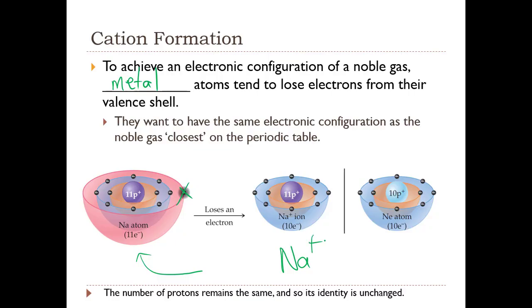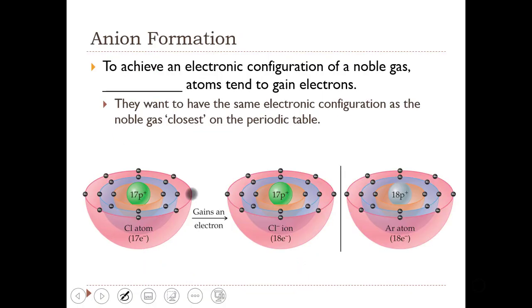So we have a net charge of +1. So we have a sodium cation, but the electron configuration of the sodium cation is like that of a neutral neon atom. So that was just an example of cation formation.